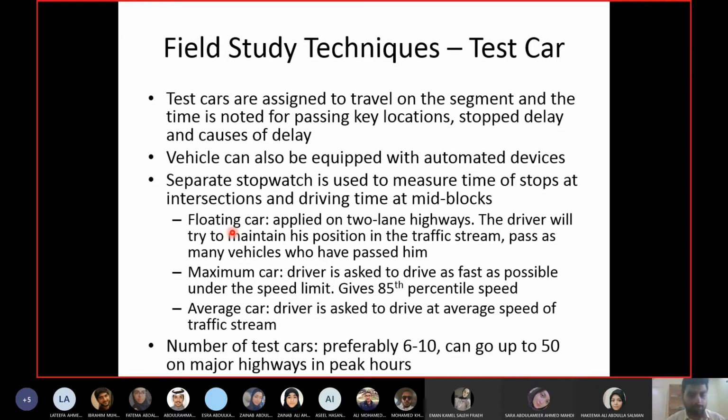So you ask him to drive in a particular direction, so he will be in a specific lane, and you ask him to maintain his position in the traffic flow, meaning if there are 3 cars in front, he is the 4th one, then from the start till the end he should be the 4th one. So he cannot become the 2nd or the 3rd one, meaning he cannot overtake any car, and he cannot become the 5th or the 6th one as well, meaning no car should overtake him either.